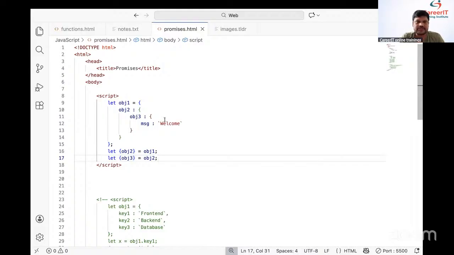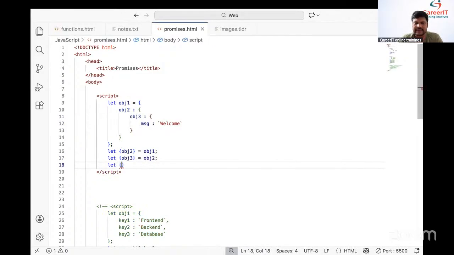Next one. Read what? Message from where? obj3. How to read the message? Let message from obj3. Fine. I'm saying the flow again. While working with real-time projects, it's very, very important.